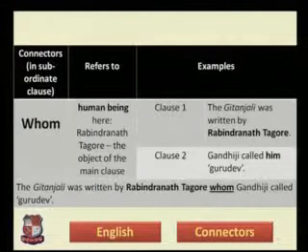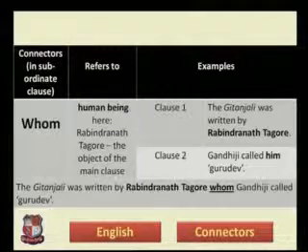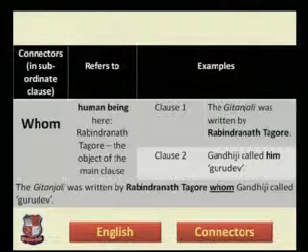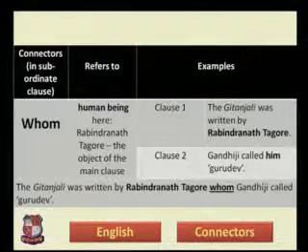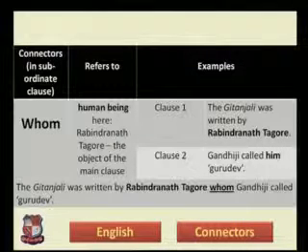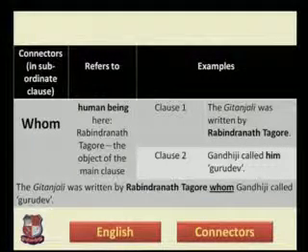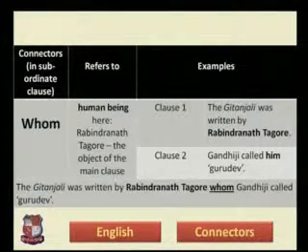In clause number 1, Gitanjali was written by Rabindranath Tagore. It is a passive form. So following the rules of passive voice, here Rabindranath Tagore is used as an object. Actually he is the subject of the sentence. If we say Rabindranath Tagore wrote Gitanjali, its passive form is the Gitanjali was written by Rabindranath Tagore.